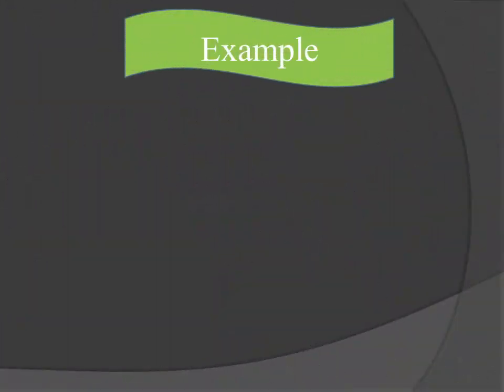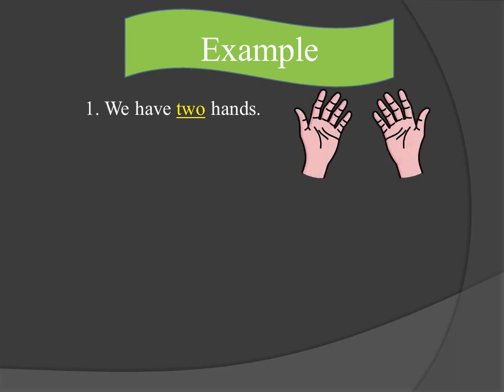We will see a few example sentences for adjectives of number. We have 2 hands. 2 is the adjective which describes the noun hands. 2 answers the question how many. Therefore, 2 is the adjective and hands is the noun.